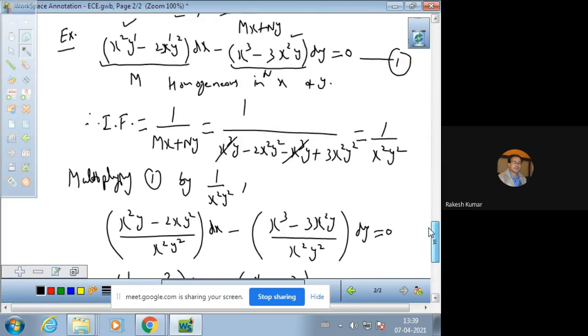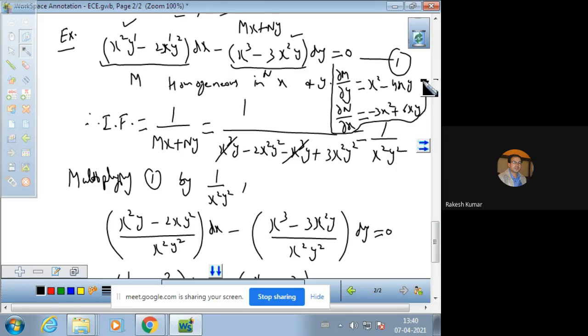And why this was inexact, you can also check at the beginning. To check inexactness, the derivative of M with respect to y, this was your M, that is x square minus 4xy, and the derivative of N with respect to x is minus 3x square plus 6xy. Now both derivatives are not same, that is why the equation was not exact.